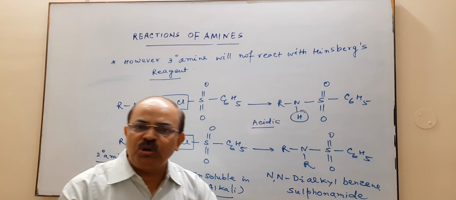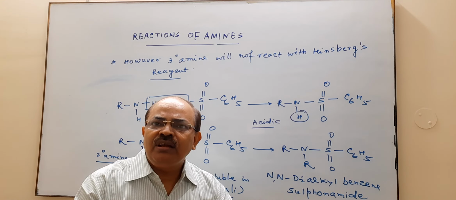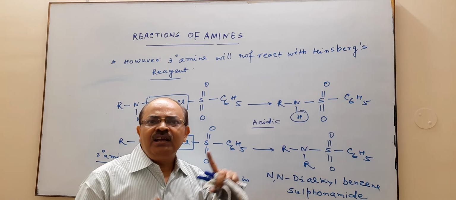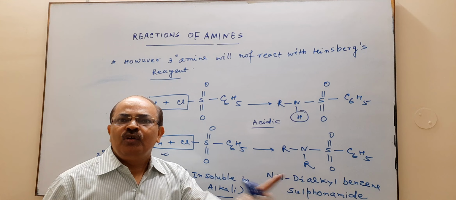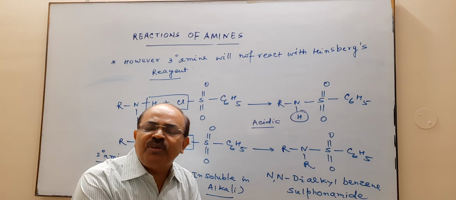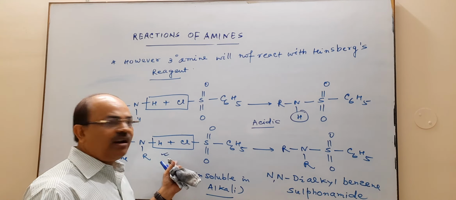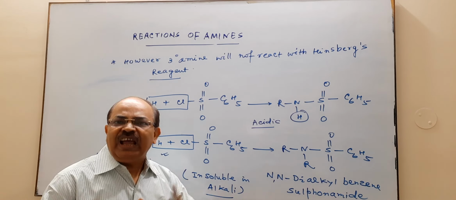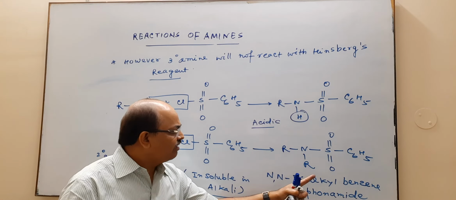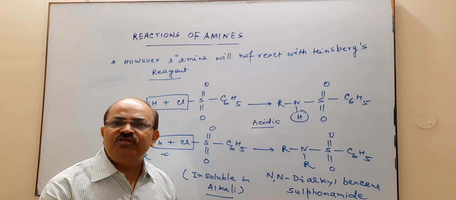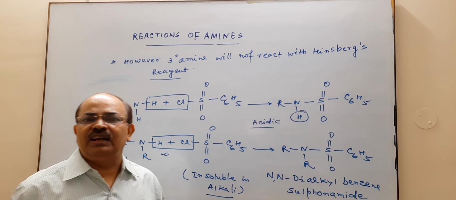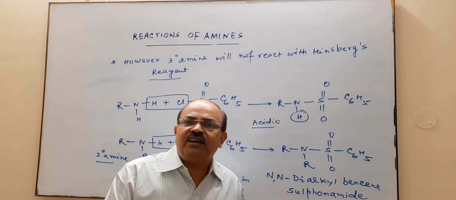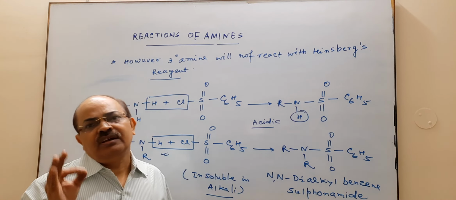Let me say it once again: primary amine with Hinsberg reagent will give N-alkyl benzene sulfonamide, which will dissolve in alkali. Secondary amine reacts with Hinsberg reagent to give N,N-dialkyl benzene sulfonamide, which is not soluble in alkali. However, tertiary amine will not react with your Hinsberg reagent.